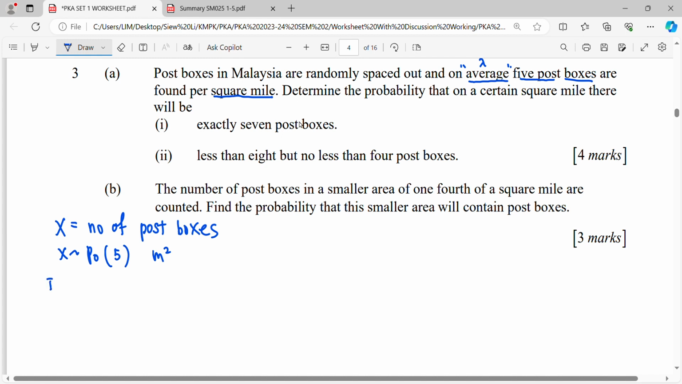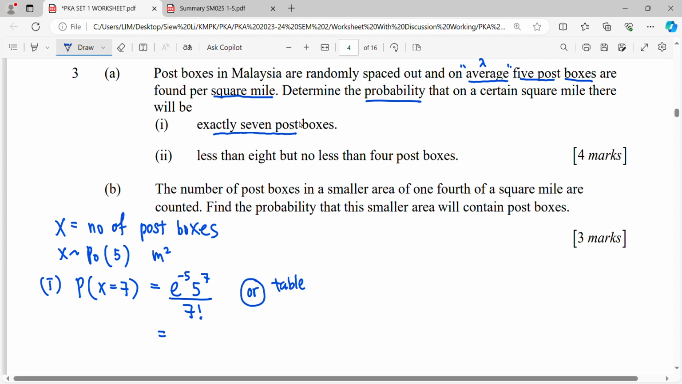So for the first question, you want to find the probability of exactly 7. Write out your mathematical symbols from the question first. Exactly 7, how to write it? It will be x equals 7. So x equals 7, you can use the formula or you can use the table. If the Poisson formula, e to the negative lambda, lambda to the power 7, over 7 factorial. Or if you use the table, the working will be different.